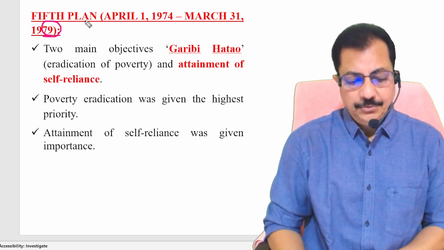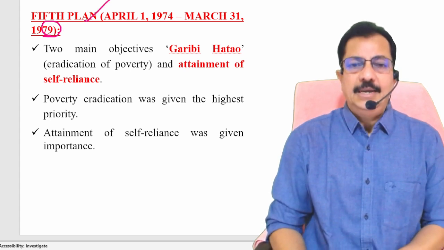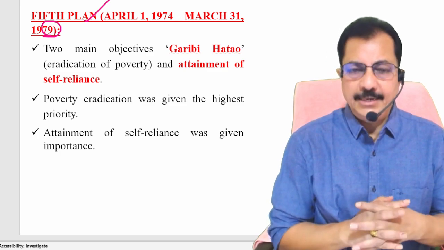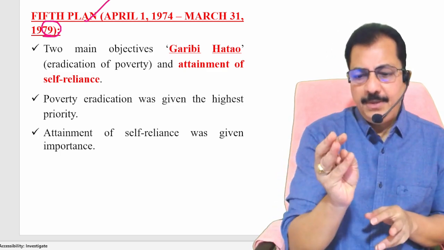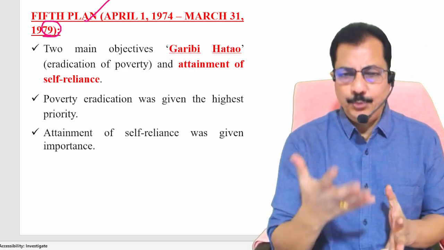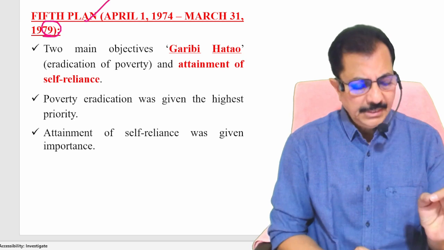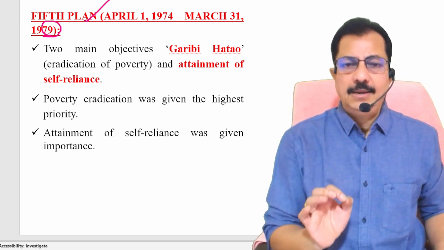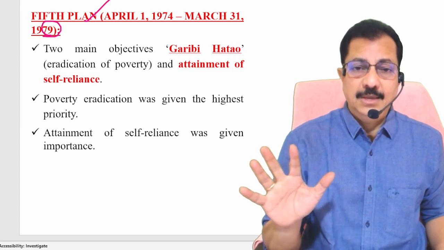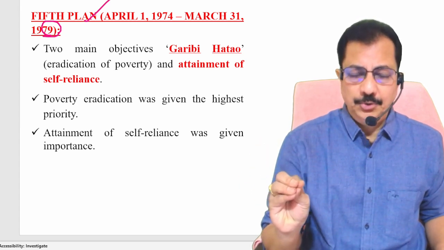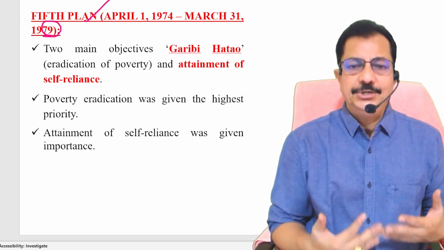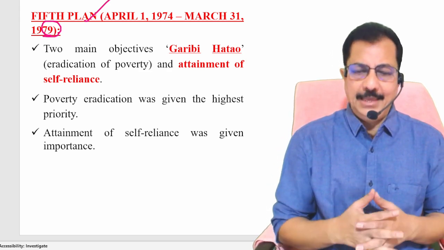Now let's see here. When it comes to the fifth 5-year plan, let's understand certain things. The period is 1974 to 1979. Let me give you a few points regarding Indian polity, meaning our political system during that time. In India, in the year 1971, elections were held, and that was the fifth Lok Sabha, as I told you. Srimati Indira Gandhi got the thumping majority, and she became the Prime Minister of India again.